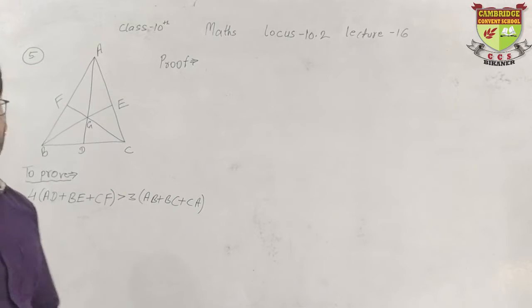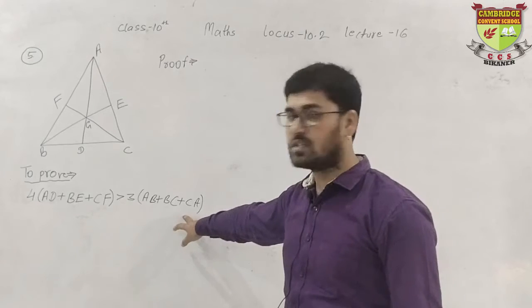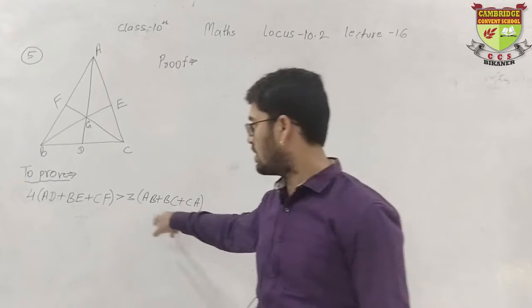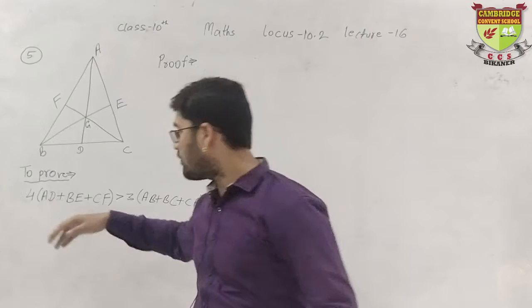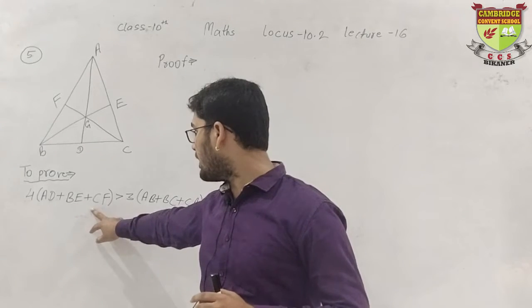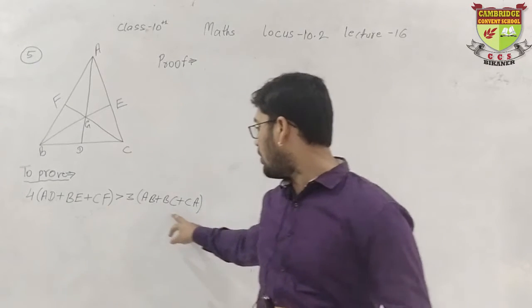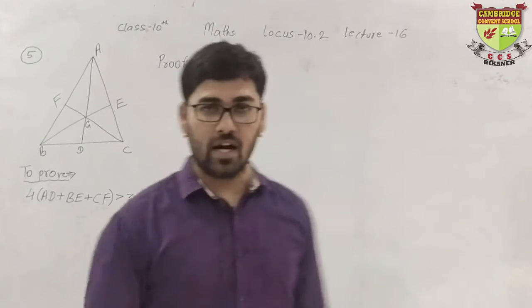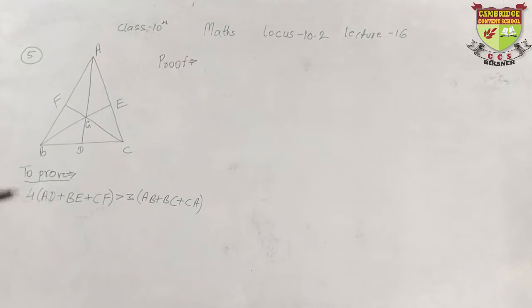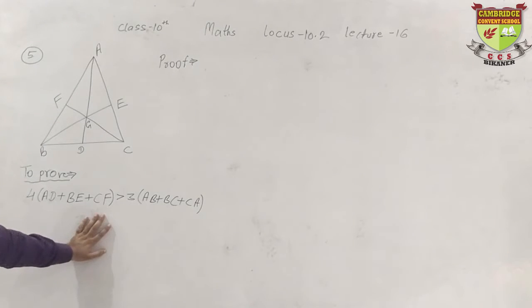What we need to prove in this question is that 4 times the sum of all the medians will be greater than 3 times the sum of all the sides. See here, I have written that side all the medians and that side all the sides. Okay, so let's do this. How will we prove this?